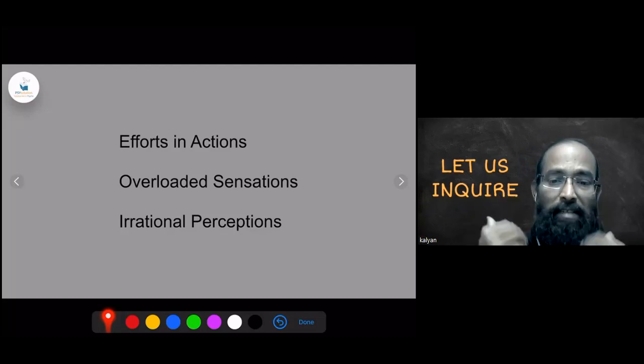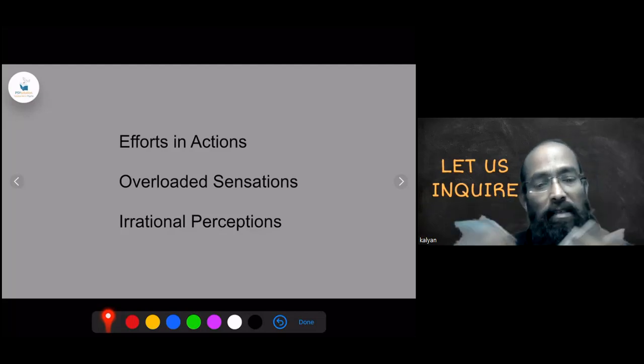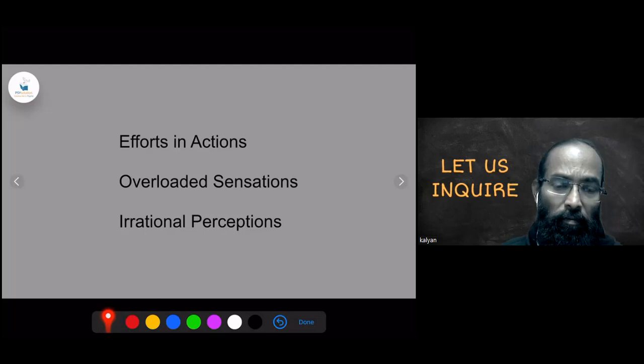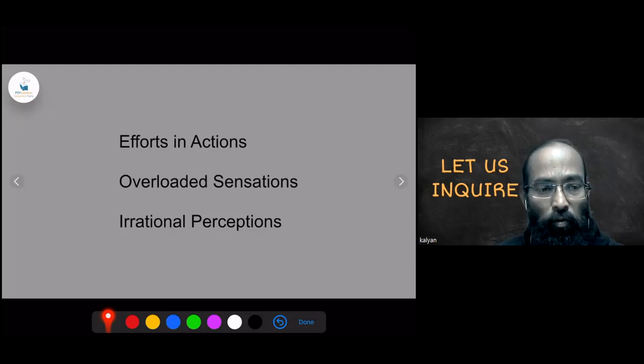So overloaded sensation is the reason for the sensory numbness. We are not sensitive enough. We start losing out the things from our senses. We are so idea driven, the actual senses are not recognized anymore. So it is due to the overloaded sensation.